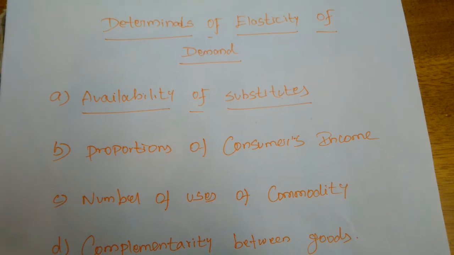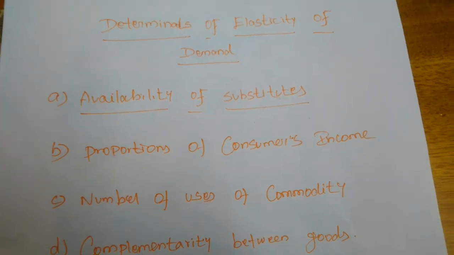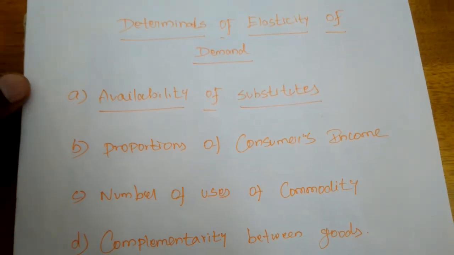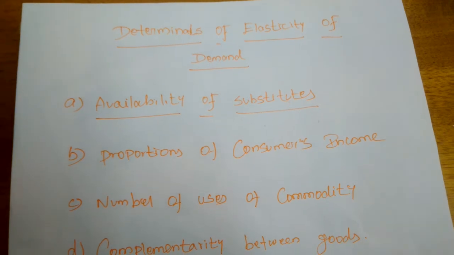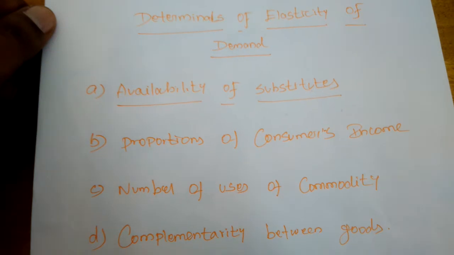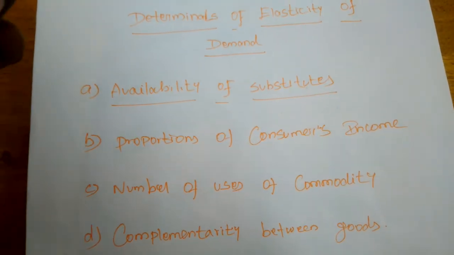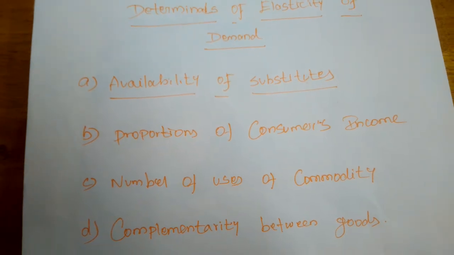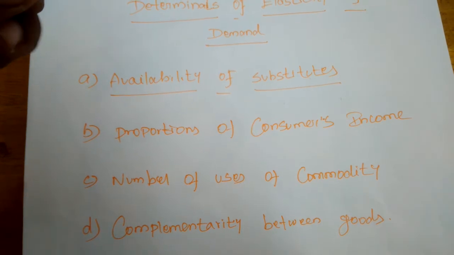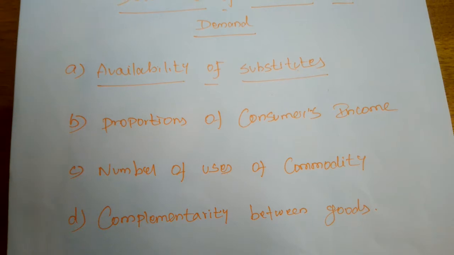So yesterday we studied the determinants of elasticity of demand. What are the determinants for determining the elasticity of demand? First one is availability of substitutes. If close substitutes are available for a product, then the demand for that product tends to be very elastic, right?